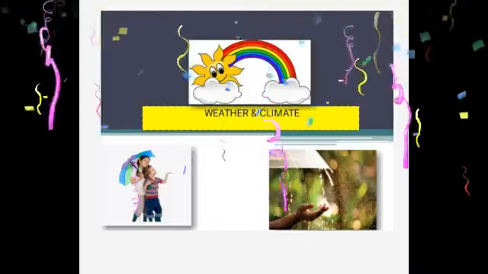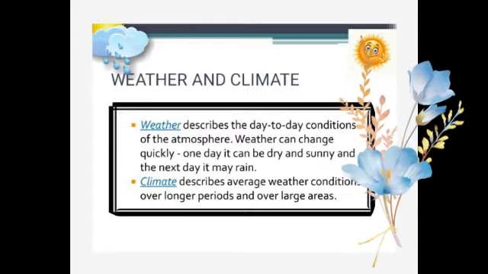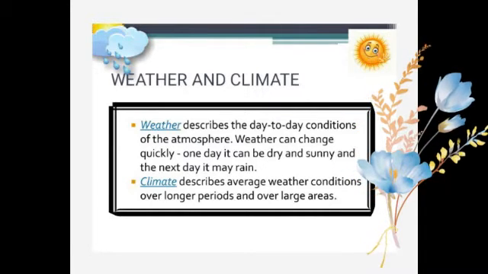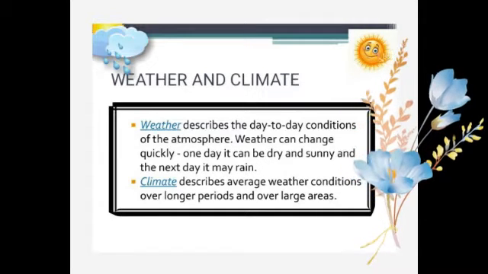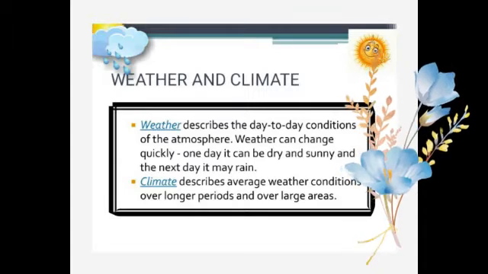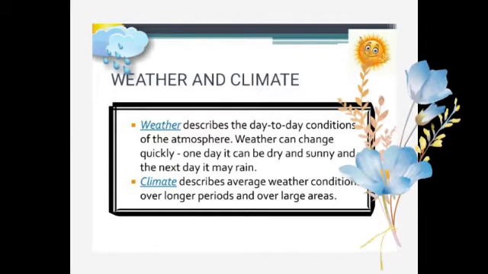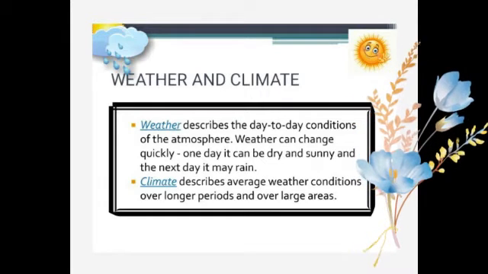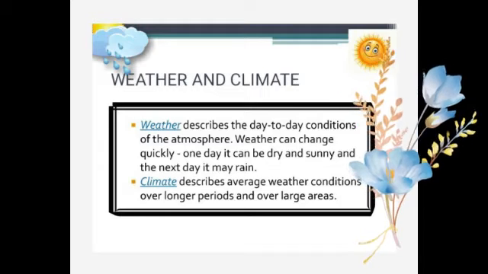So let's see. Yes, what is the name of the topic? Weather and climate. So children, first we have to understand what is the difference between weather and climate. Weather describes the day-to-day conditions of the atmosphere. As I told you, it can change quickly. One day it can be dry and sunny and the next day it may rain. The condition of different elements of weather keeps changing from time to time and from place to place. Thus the change in weather is a continuous phenomenon.